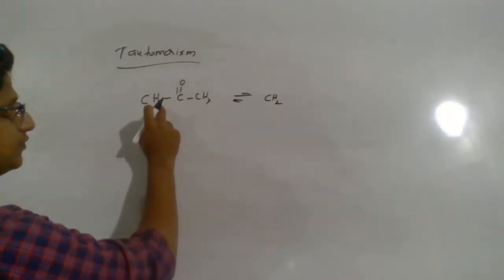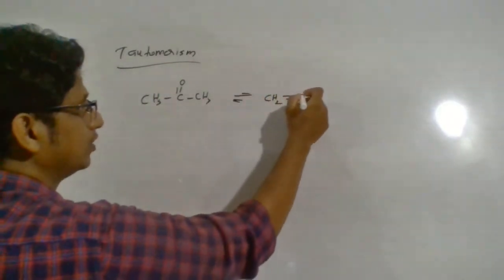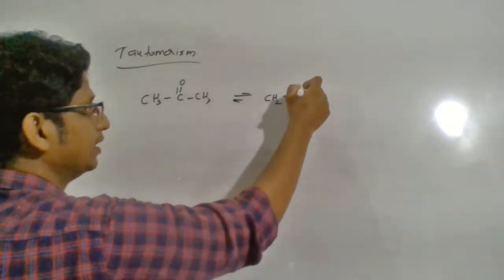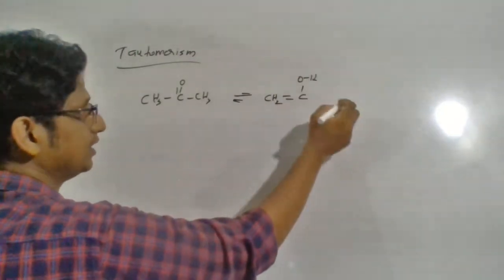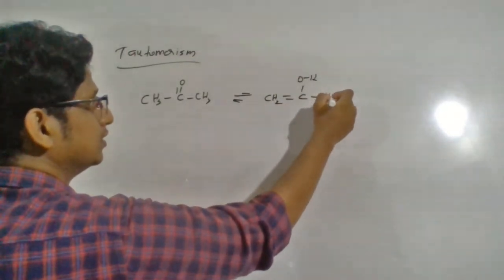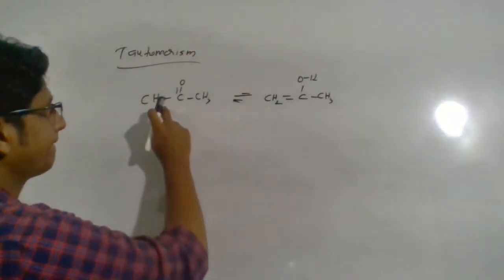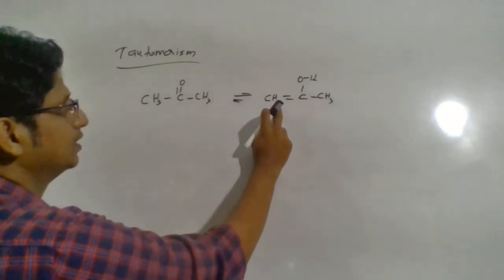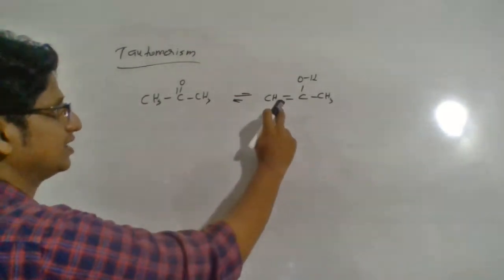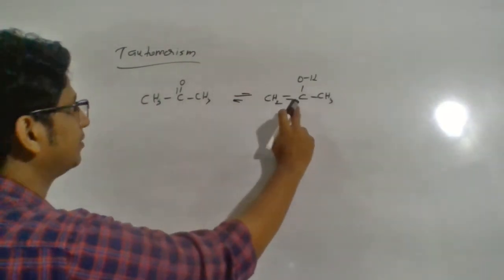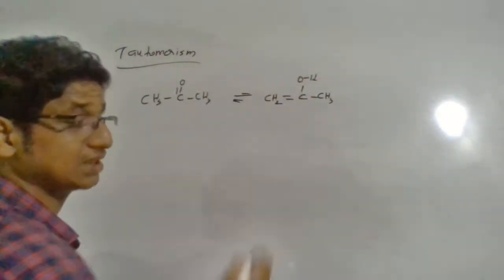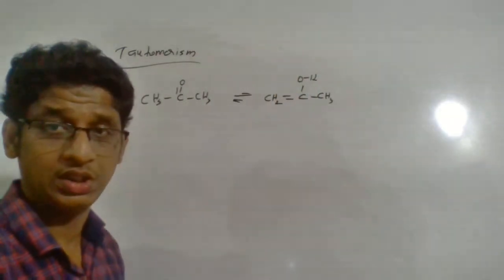A pi bond is formed here; you can see a double bond is formed, and that hydrogen is attached here. So what is the main difference here? Here 3 hydrogen are there, here 2 hydrogen. Here a single bond is now a double bond. Here it was a ketone. This time it is an alcohol.